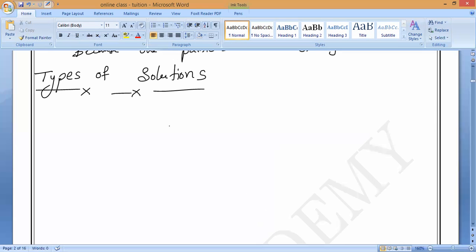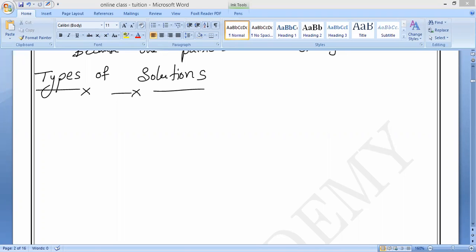Do you all understand? So types of solutions, remember all of you. Usually whenever I say solution, you will think that a solution is always formed in water. Suppose I say sugar solution and salt solution. What is forming? A solid substance is dissolved in liquid. Correct or not?